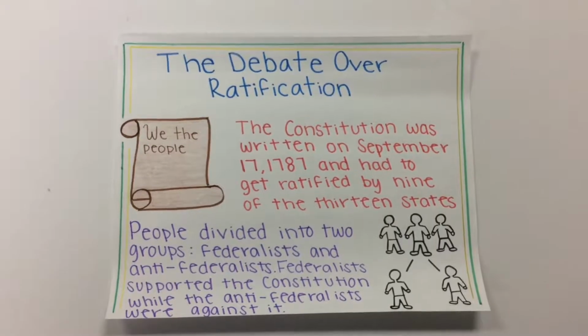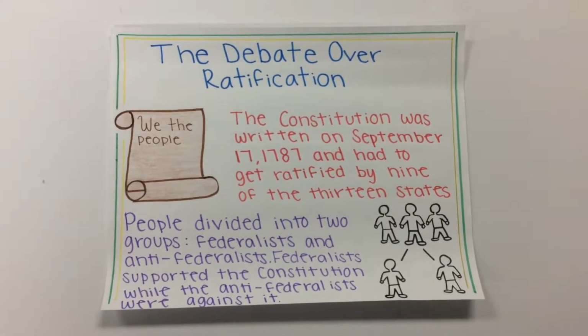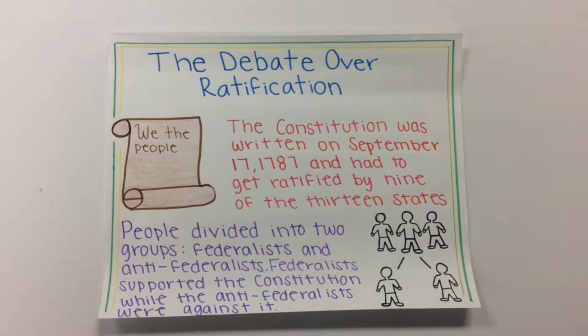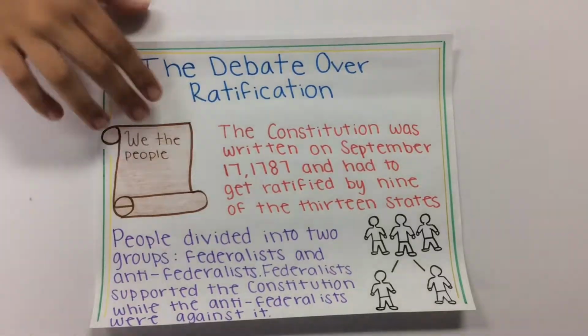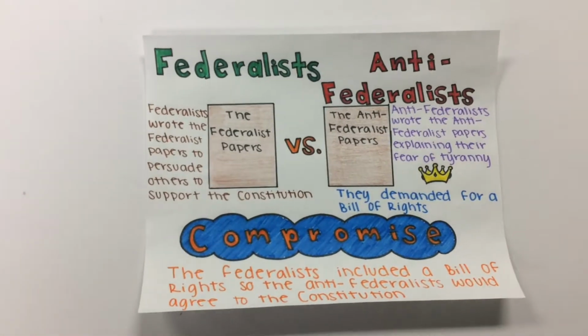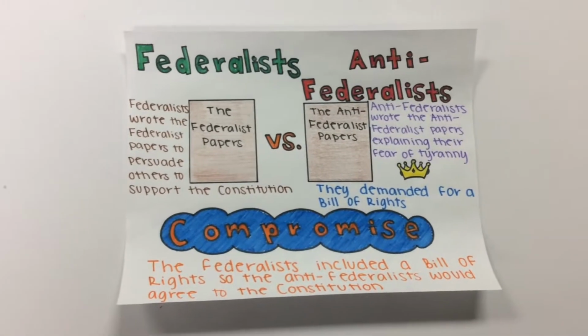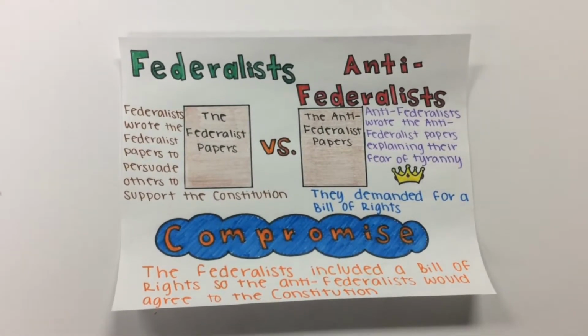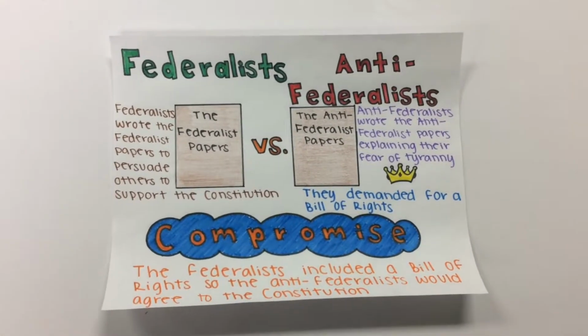People divided into two groups: Federalists, people who support the Constitution, and Anti-Federalists, people against the Constitution. Before it became a law, 9 out of the 13 states had to ratify it. Alexander Hamilton, James Madison, and John Jay led the Federalists and wrote the Federalist Papers to persuade others to support the Constitution. They did not feel the Bill of Rights was necessary, but the Anti-Federalists did.